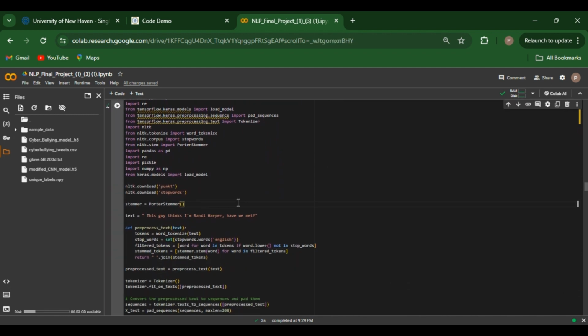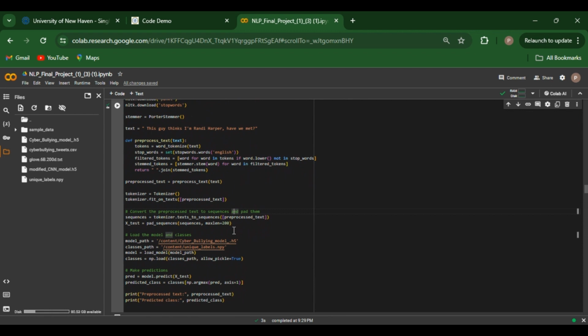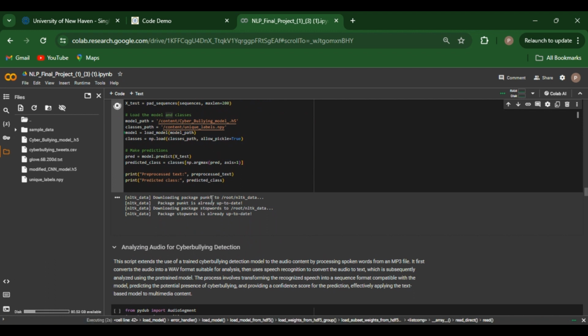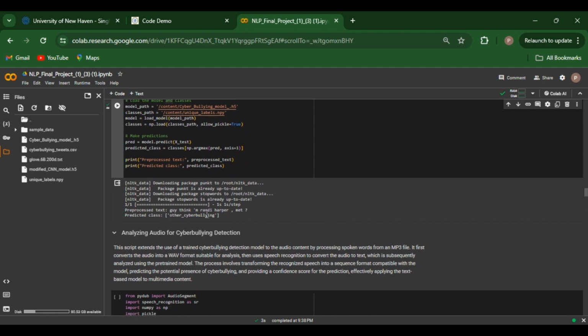This code segment demonstrates the model's ability to make predictions on new processed data. Here we process a sample text, convert it into a sequence, tag these sequences, and then feed them into a trained model to predict the category of cyberbullying. Let me just run the code. Here we can see that the model has predicted other cyberbullying for the pre-processed text.